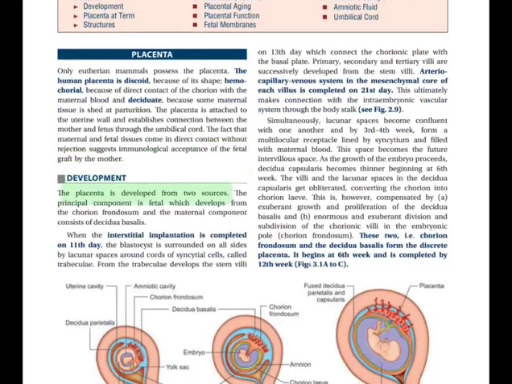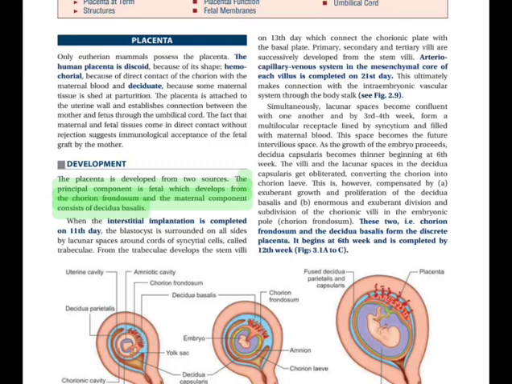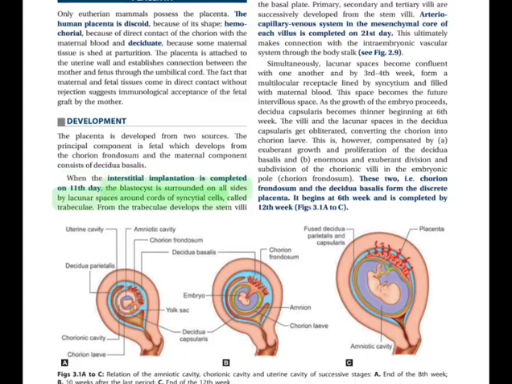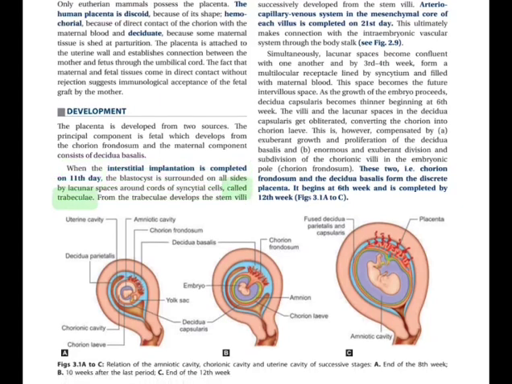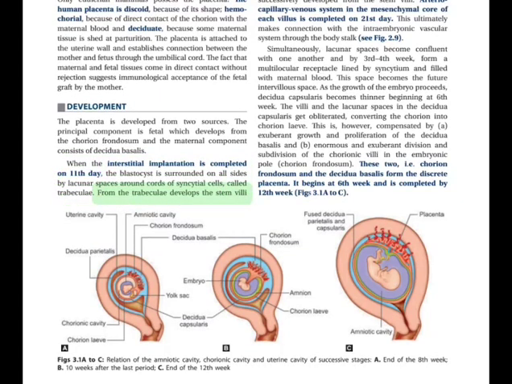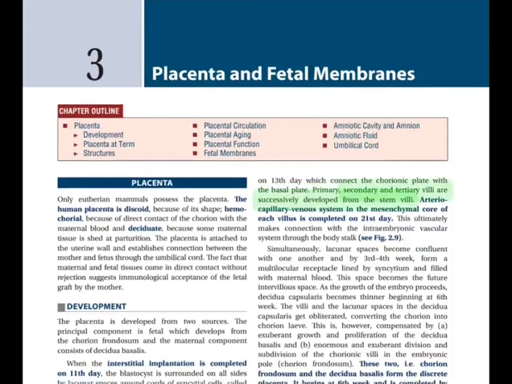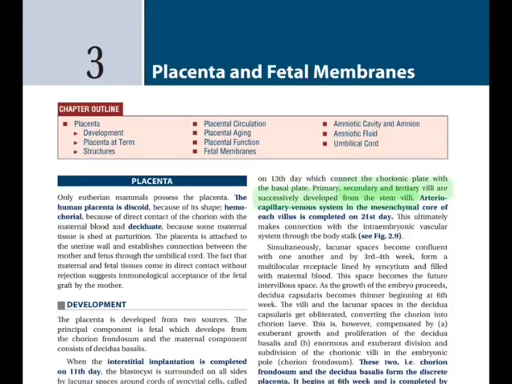Development. A placenta is developed from two sources. The principal component is fetal, which develops from the chorion frondosum, and the maternal component consists of decidua basalis. When the interstitial implantation is completed on the 11th day, the blastocyst is surrounded on all sides by lacunar spaces around cords of syncytial cells, called trabeculae. From the trabeculae develop the stem villi on the 13th day, which connect the chorionic plate with the basal plate.